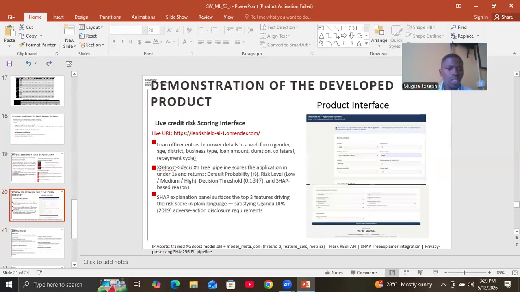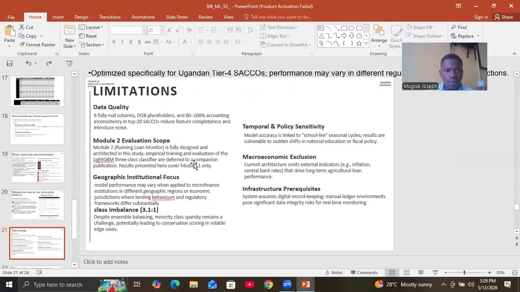That is the interface. And then the limitations that we are having: mainly we have issues in data quality, and also we never considered some macroeconomic situations such as inflation, and our model may not perform well in some geographical regions and economic situations. We don't guarantee that. And also we assume that the records are kept digitally, but manual ledger environments may give significant performance and data integrity issues.